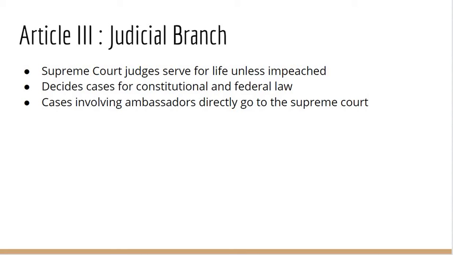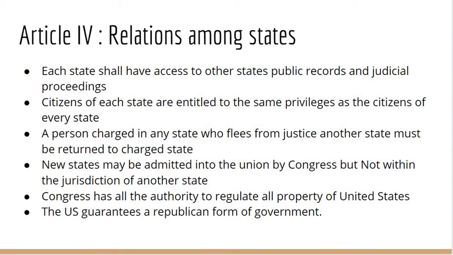Article 4, Relations among States. Each state shall have access to other states' public records and judicial proceedings. Citizens of each state are entitled to the same privileges as the citizens of every state. A person charged in any state who flees from justice to another state must be returned to the charging state. New states may be admitted into the Union by Congress but not within the jurisdiction of another state. Congress has the authority to regulate all property of the United States. The U.S. guarantees a republican form of government.